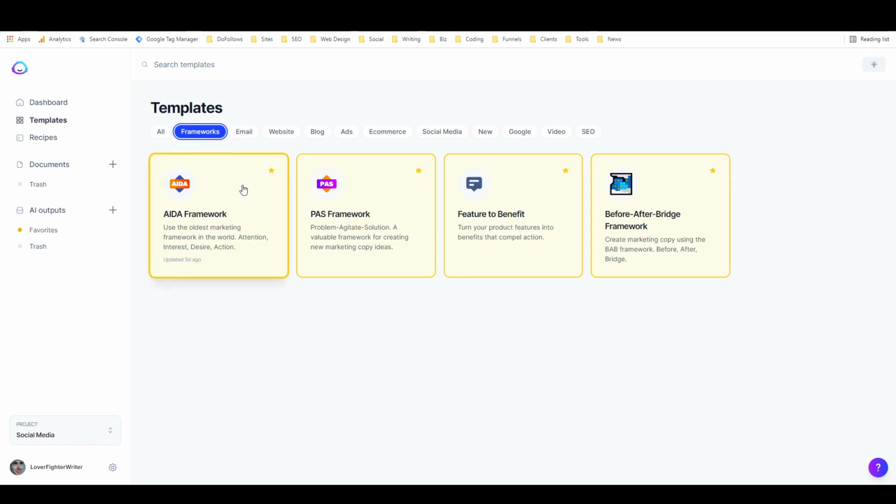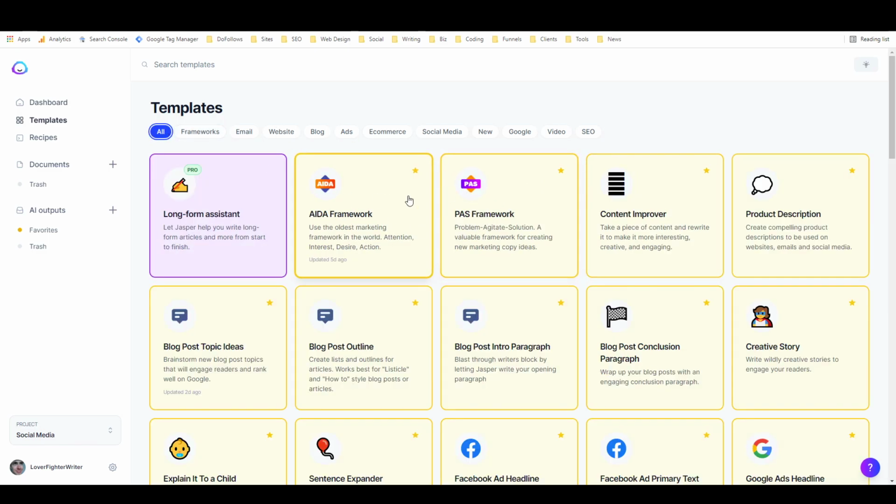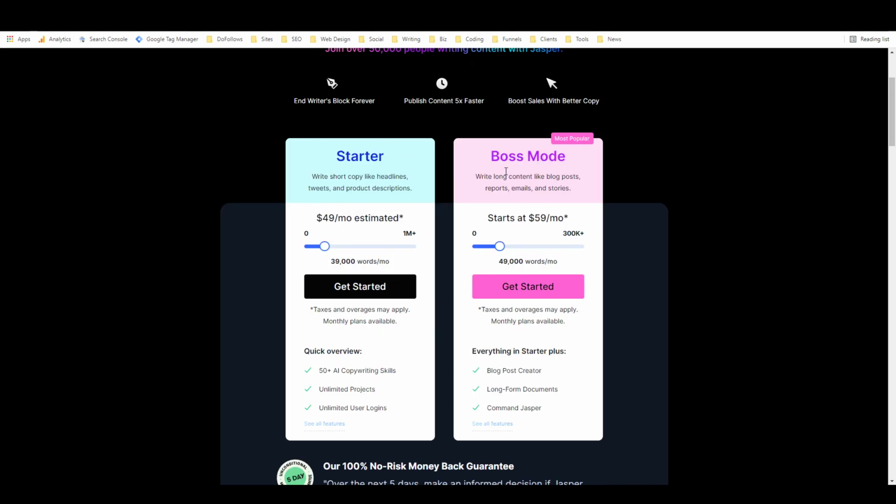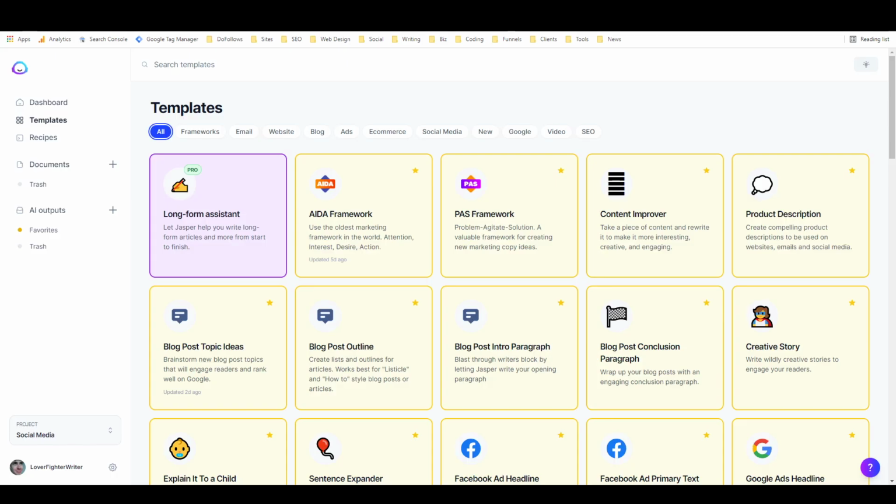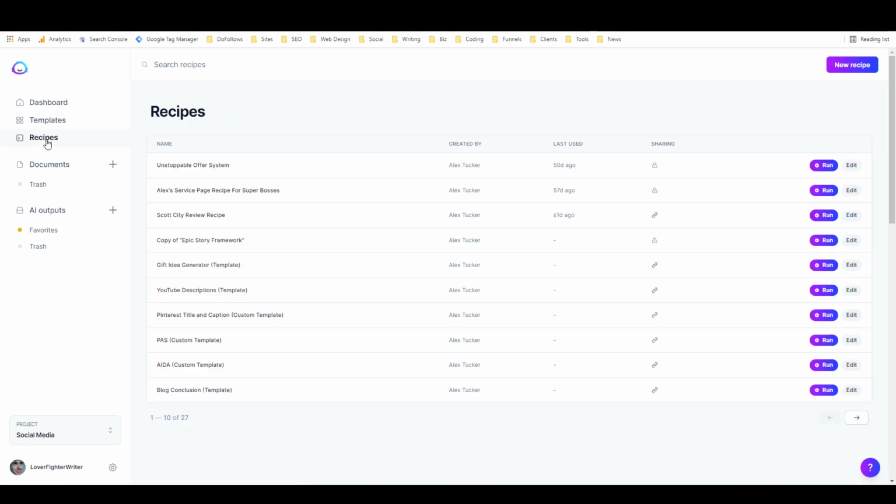And then under frameworks, we just have the copywriting frameworks again. So that is a quick look at all the templates that you get when you sign up for the starter plan. You also get these when you're in boss mode, just to mention. It's not like you don't get these if you're on boss mode. You 100% do. Another thing that you get access to with boss mode is the recipes, which is right here on the left. And recipes are really cool.